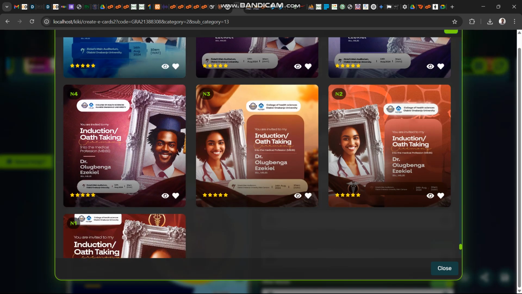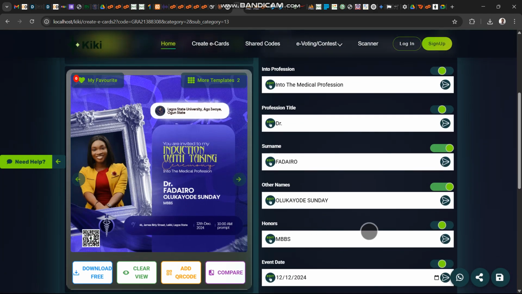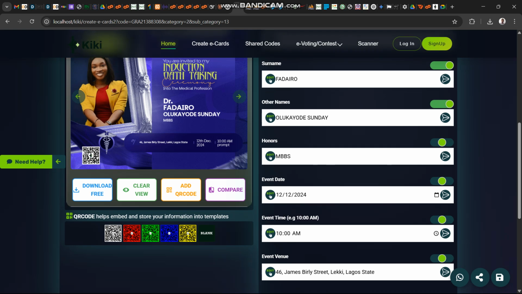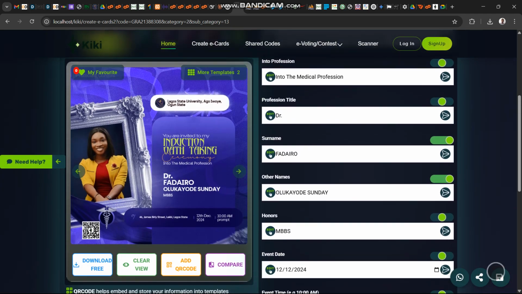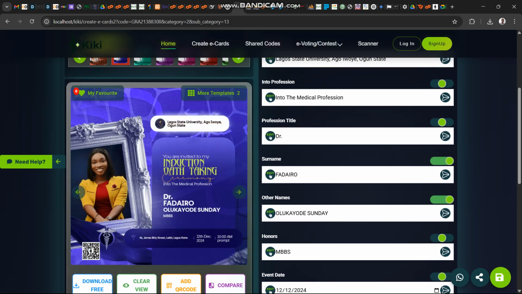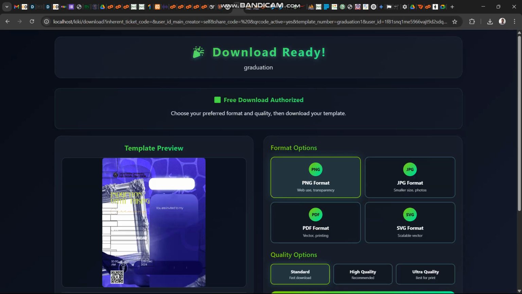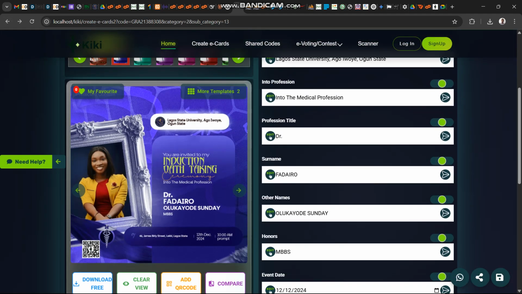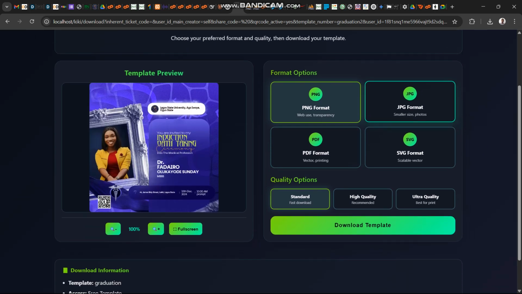Okay, so going back to where I started from, I choose this. Okay, so that's all I need to do. And once I'm done with the design, I can just click to save. Okay, I've saved. So once I save, I can just click to download. So I can click to download, so you can see this design.